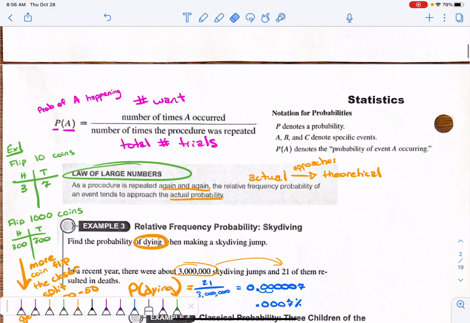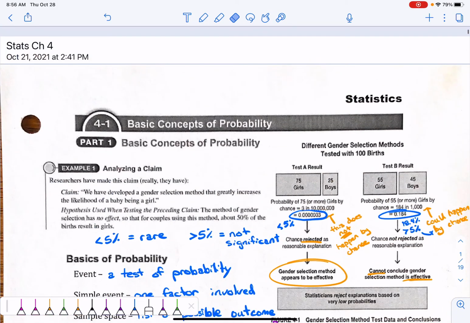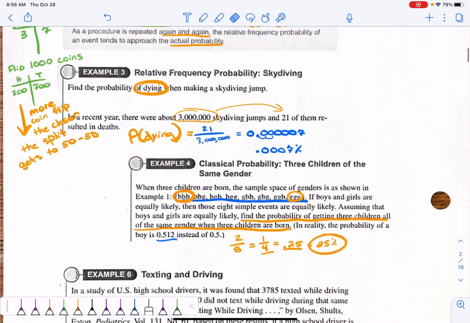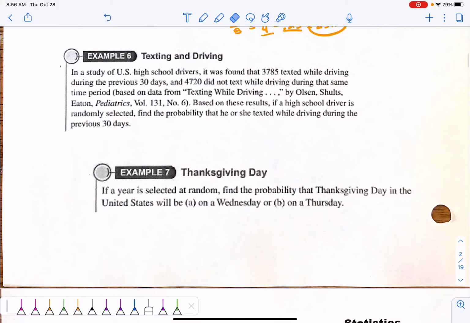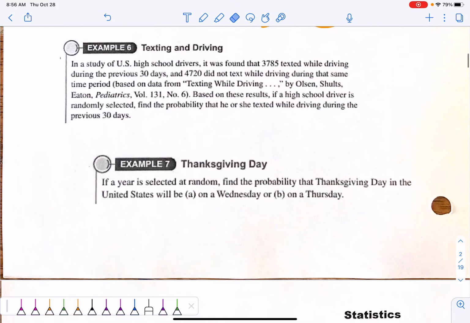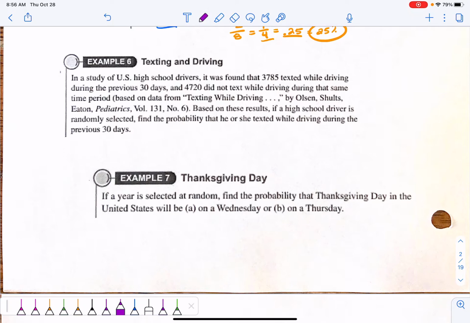All right, hey guys, this is my second attempt at recording the second half of 4.1 because it didn't work in class. So starting with example 6, I think is where we left off. And the second half of this doesn't take very long to go through, so hopefully this isn't too long of a video.